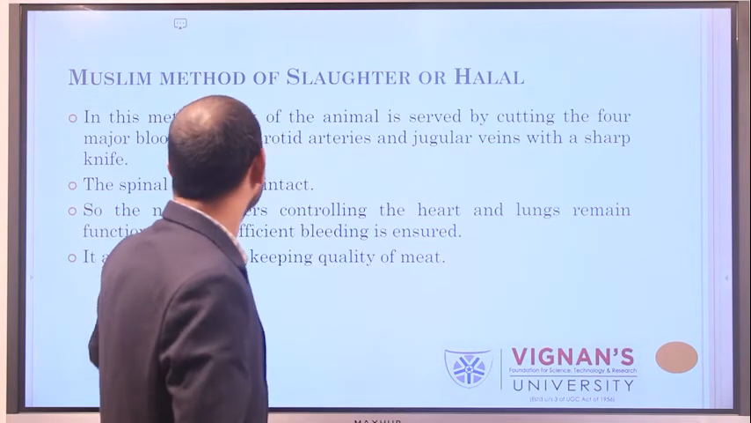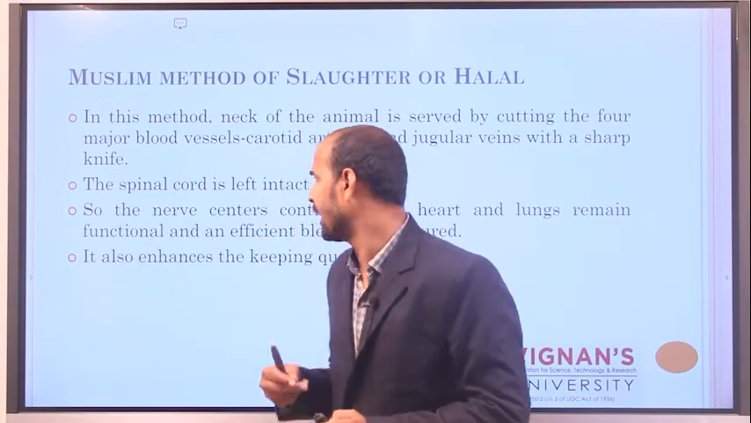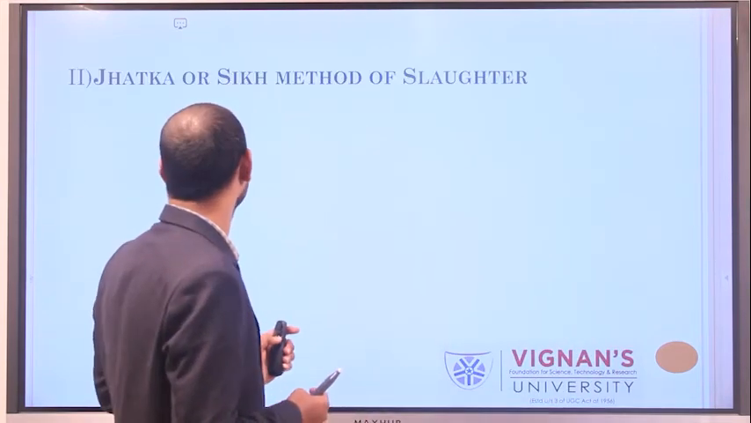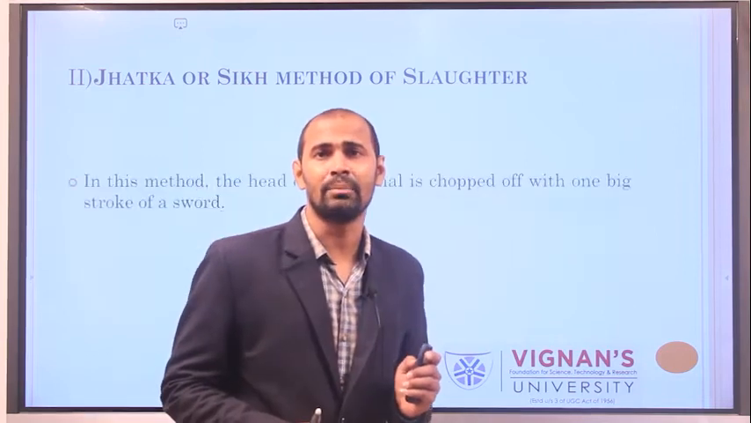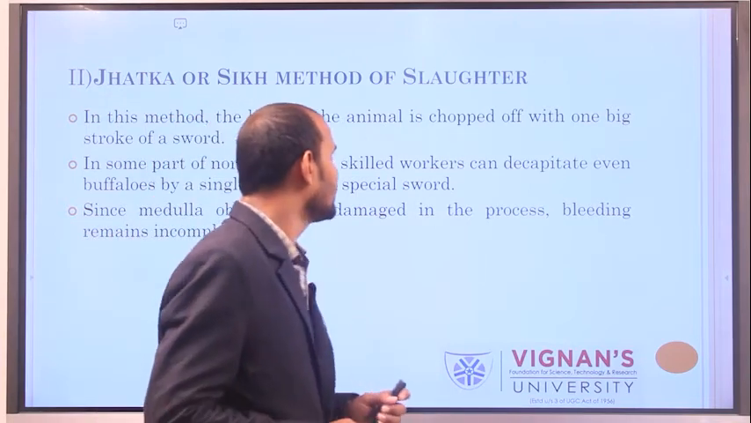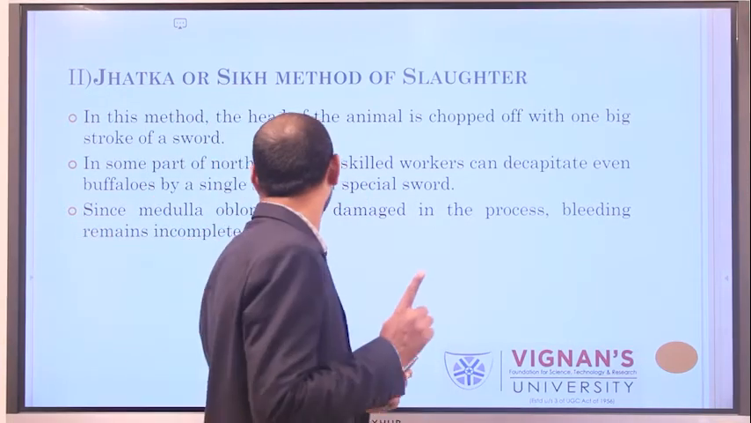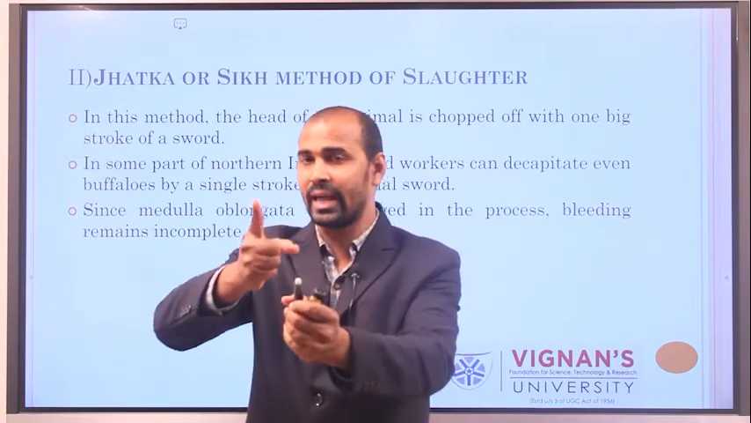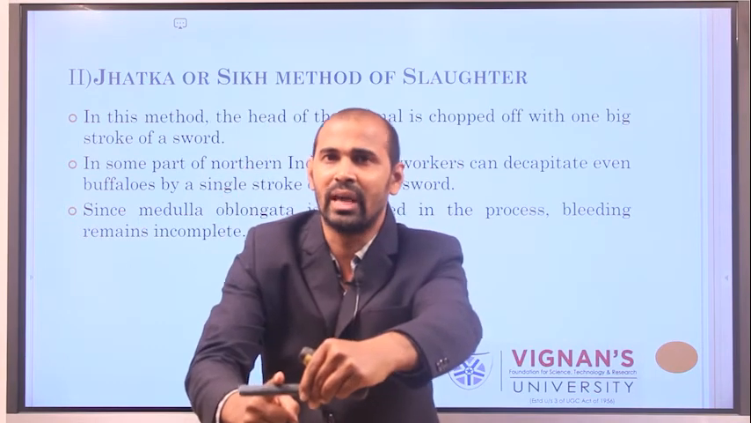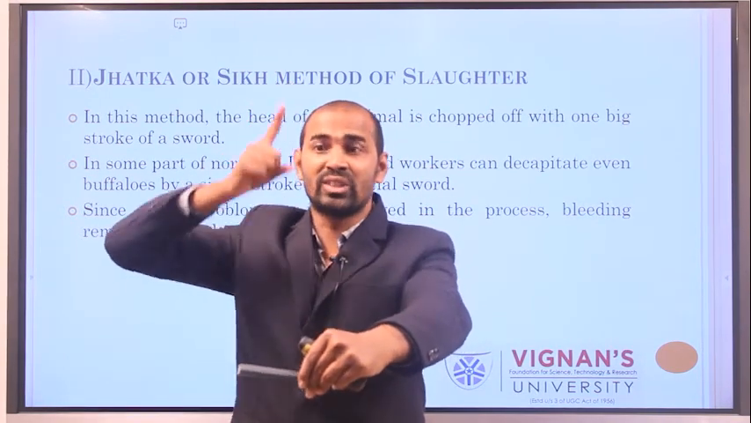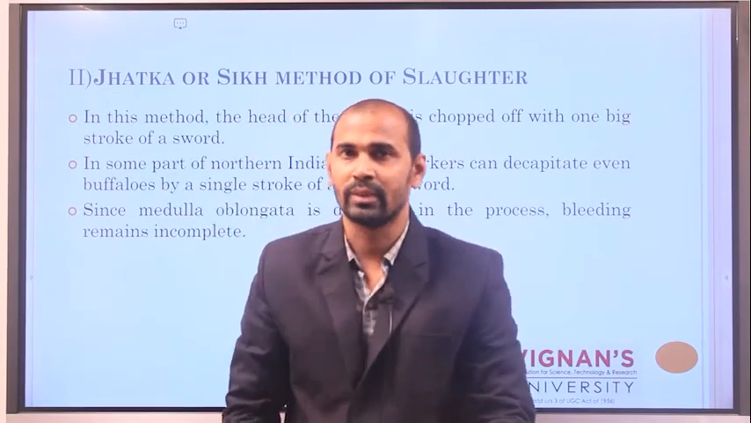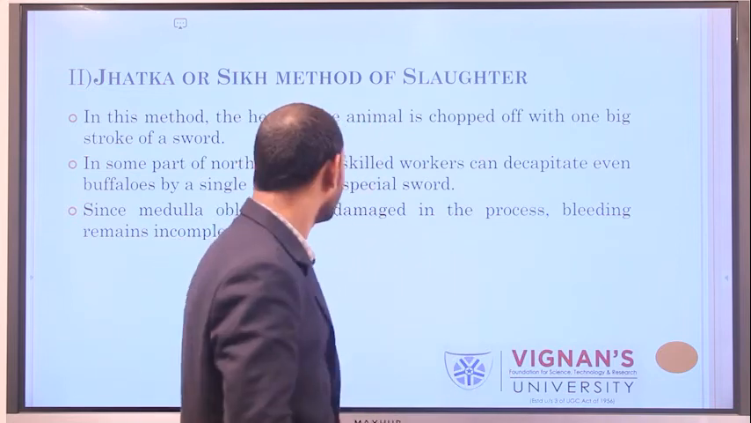In this Muslim method, the keeping quality of meat is enhanced. Next one is the Jhatka method. In this method, the head of the animal is chopped off with one big knife in a single stroke. That means decapitation.